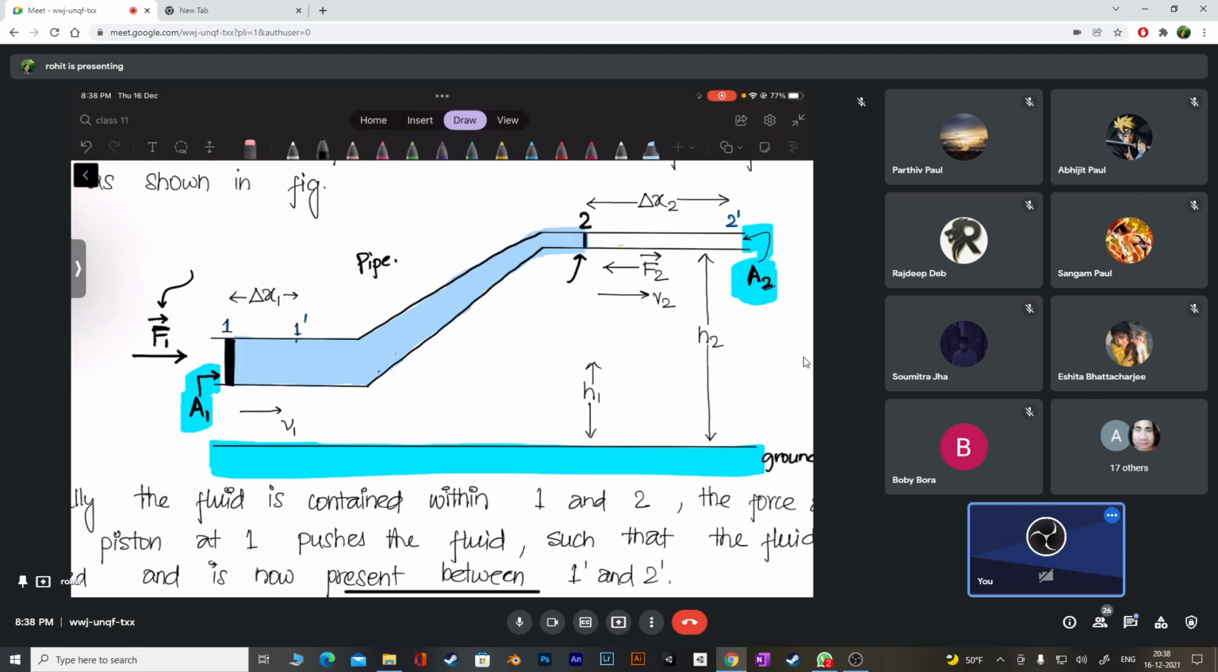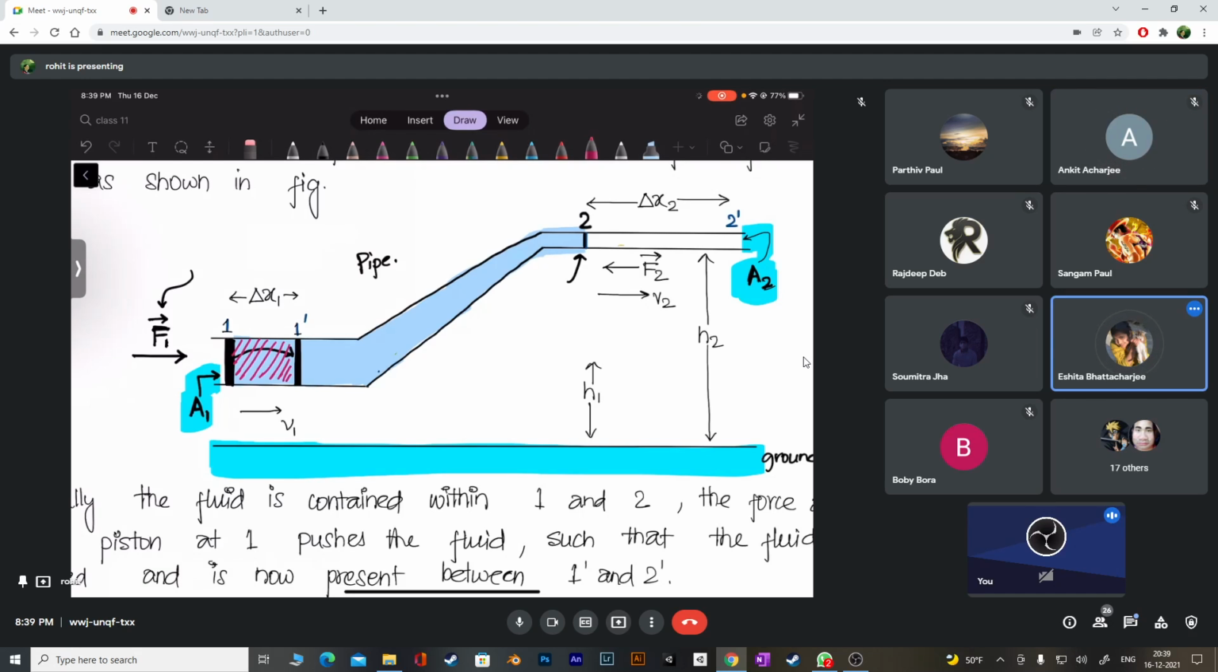You'll agree with me, right? The piston will move ahead. The location now of the piston is 1 dash. Now you think and tell me: if the piston has reached from here to here, do you agree that all this liquid here will remain there, or it will be displaced?